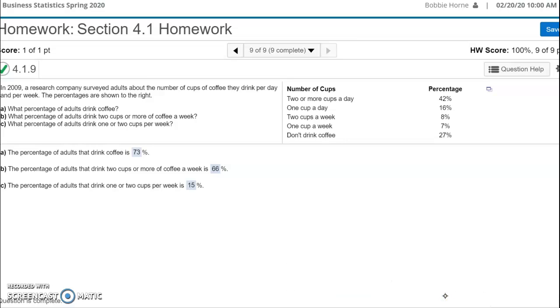So that is your answer to question 9. So this is basically, we're just taking what we have observed and we're calculating our probability on those. So let me know if you have any questions.